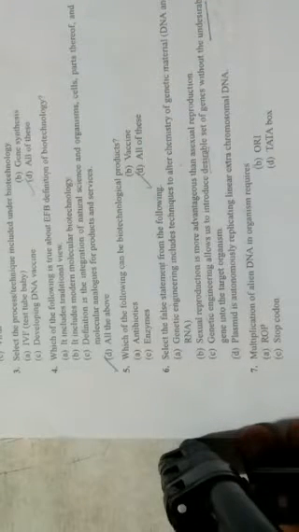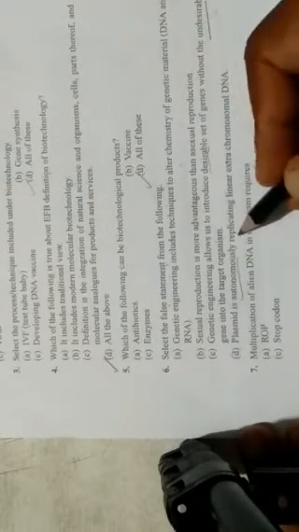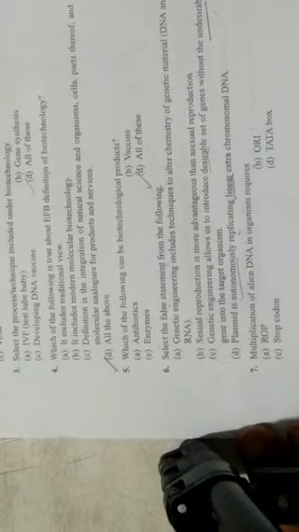Let's concentrate. Option D: plasmid is an autonomously replicating linear extrachromosomal DNA. Autonomously self-replicating is of course correct, but here he says linear, which is wrong. Plasmid is nothing but extrachromosomal, self-replicating, double-stranded bacterial DNA. It is not linear, it's always circular. Thereby option D is the false statement, the incorrect statement, and the right answer. Clear? Next question.